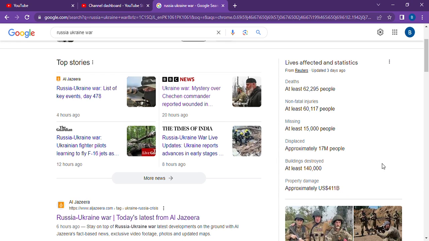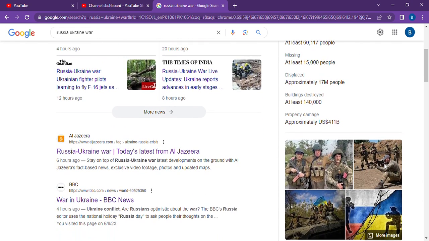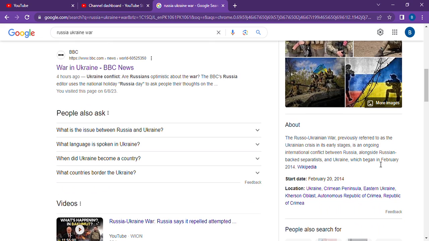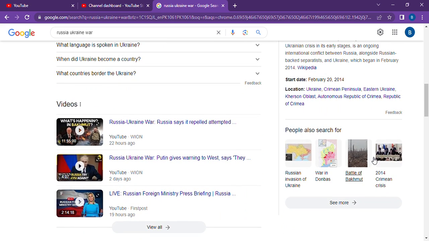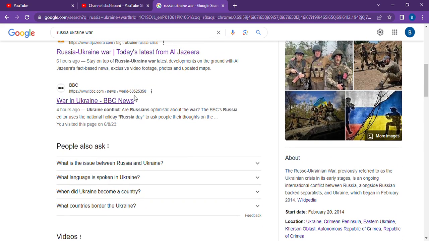$411 billion losses till today. War in Ukraine.